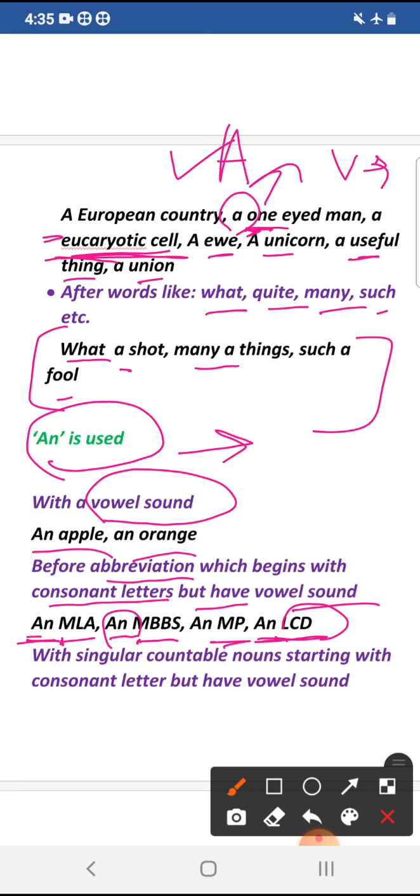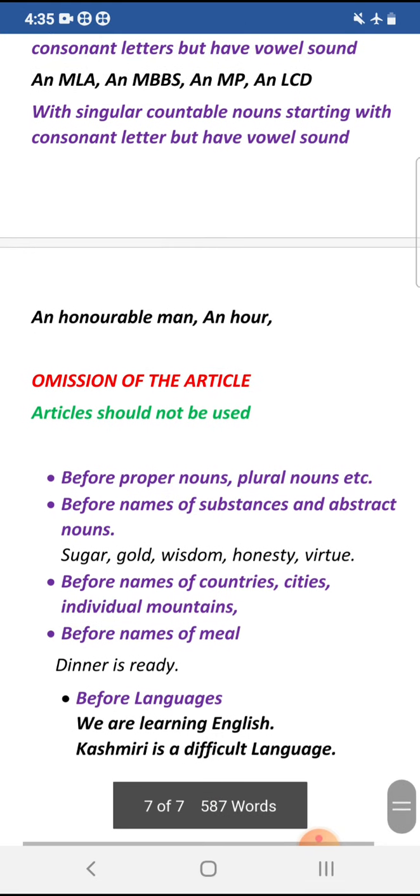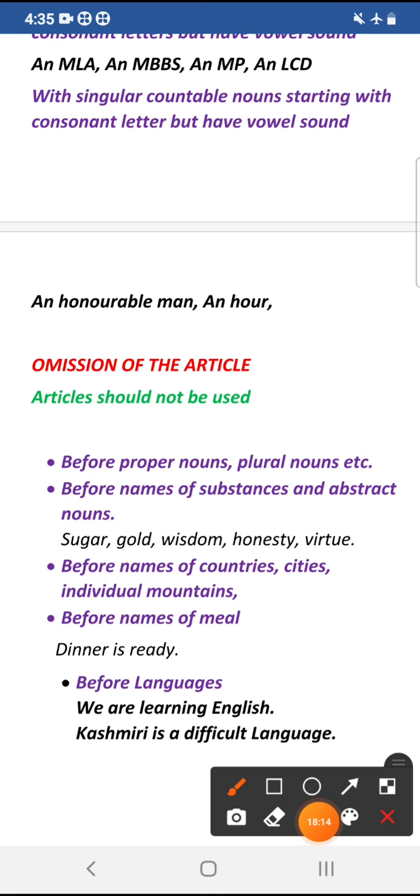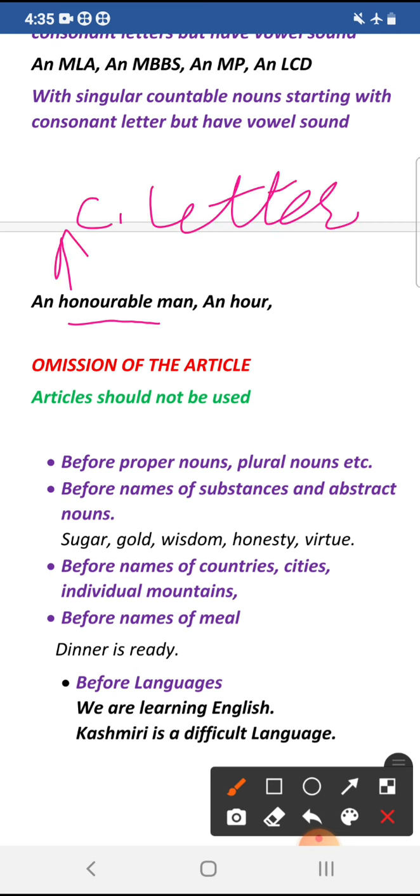So the indefinite article an is also used with singular countable nouns starting with a consonant letter but having a vowel sound. For example, words which start with a consonant letter but whose sound is a vowel sound. For example, an honorable man. Honorable begins with the consonant letter H, but in this word H is silent, so we pronounce this word as "onorable".